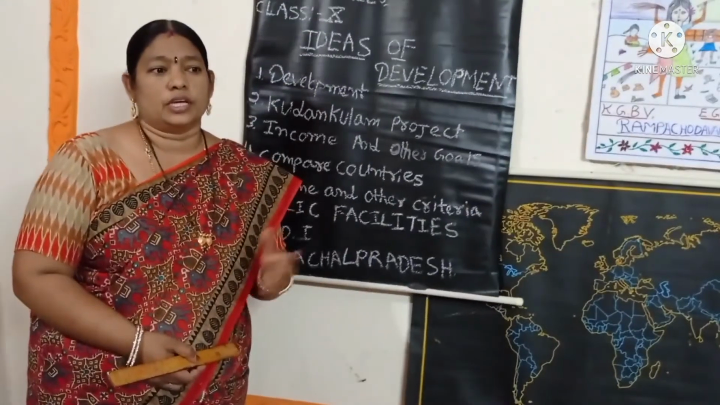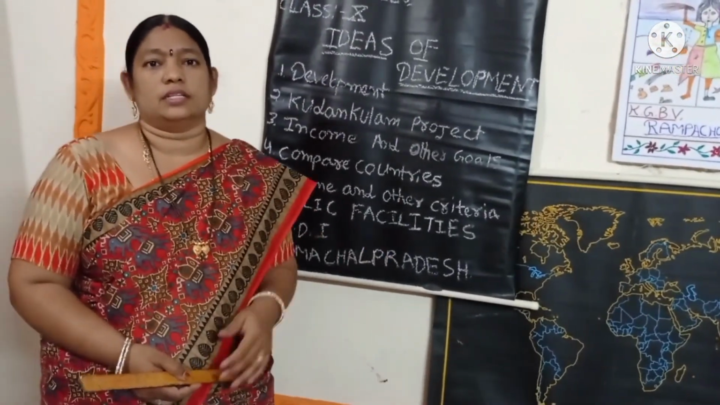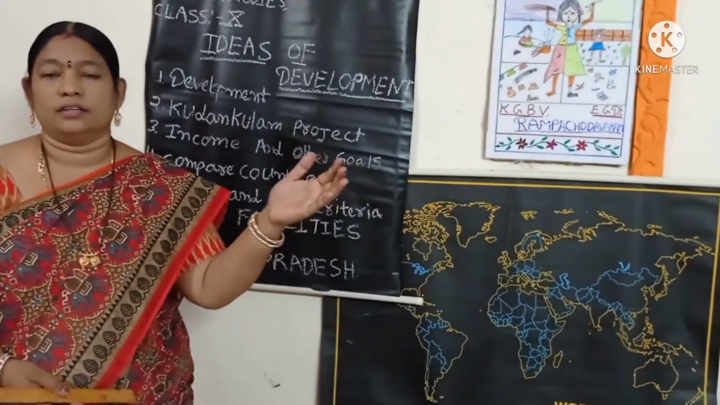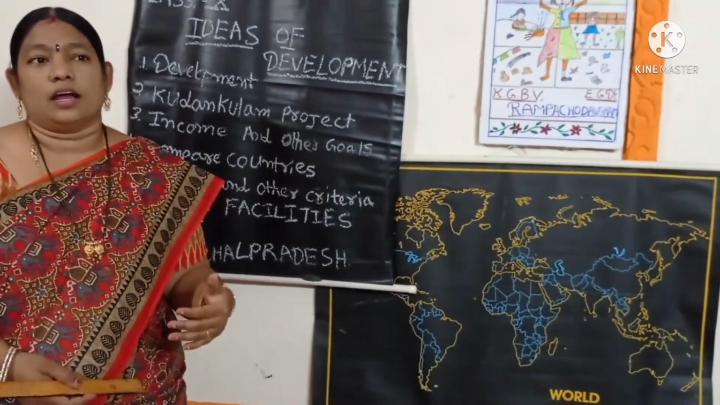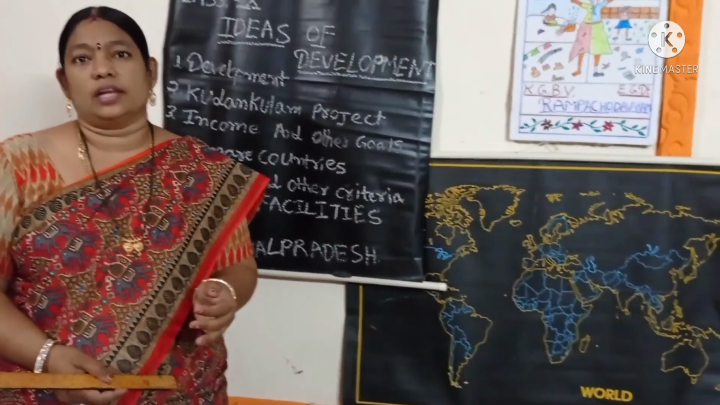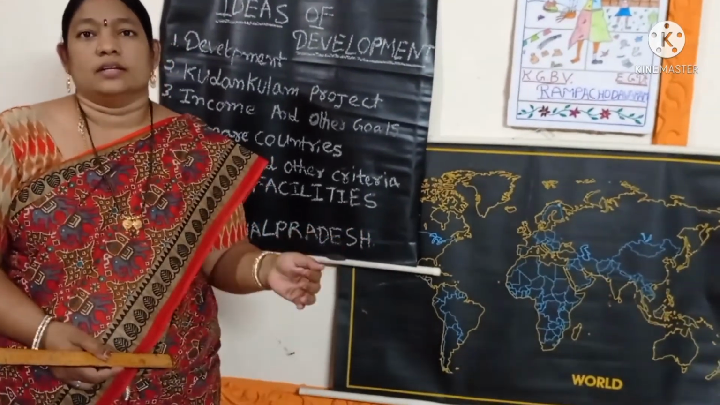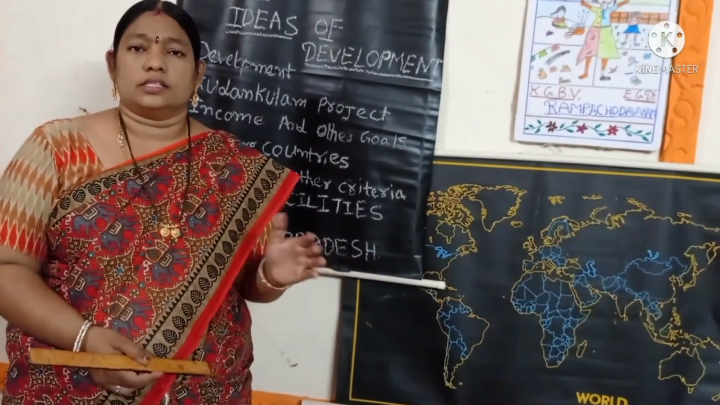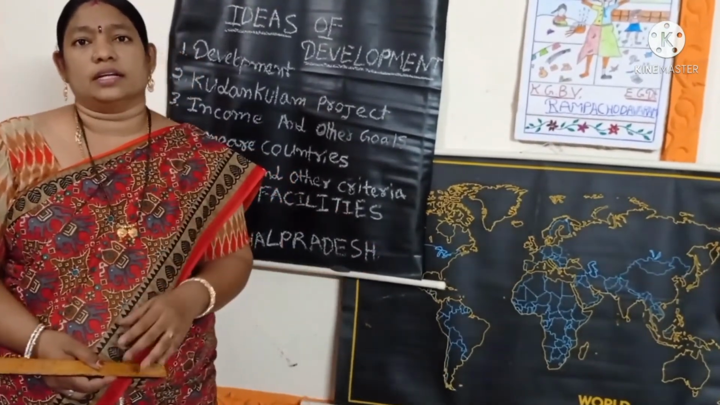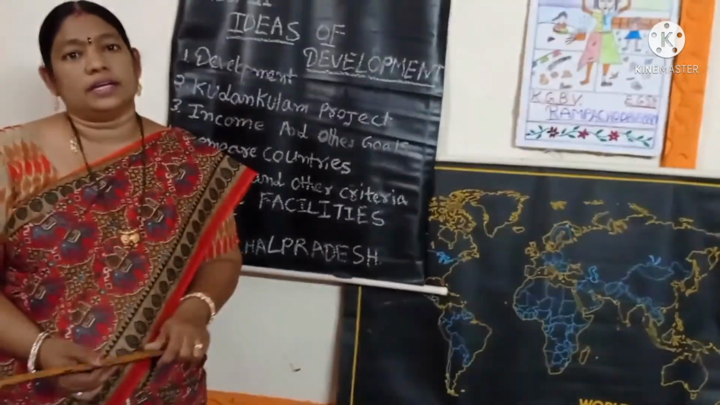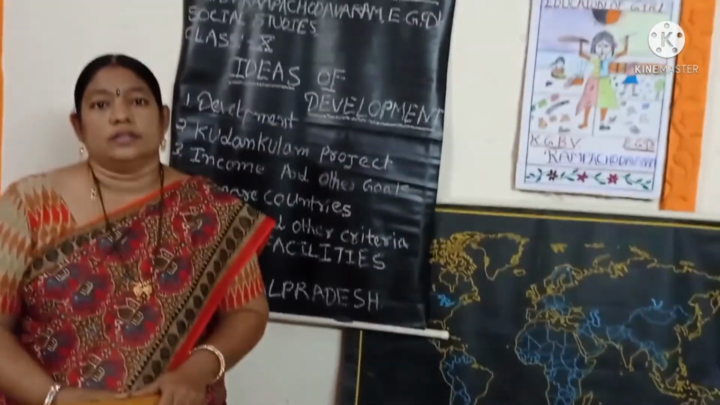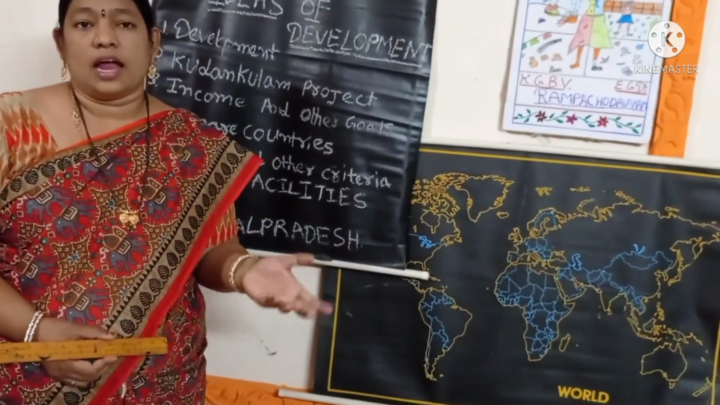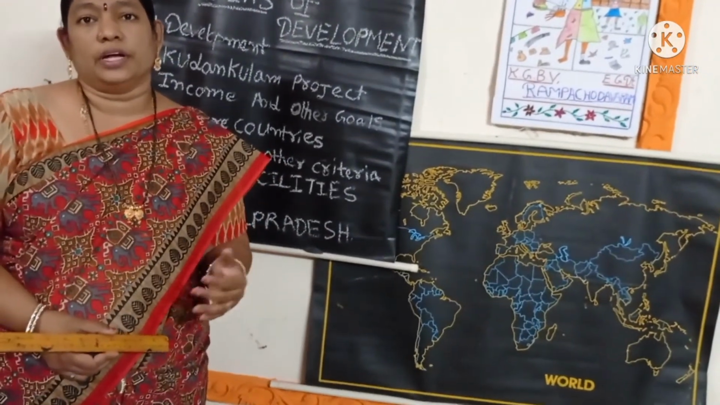Then we compare countries. Actually, in the classroom we all compare with others. The girl is tall, the girl is short, the girl is white, the boy is black. Also, he is brilliant, he is dull. So we all compare. So how do we compare countries? We will compare the income of the country. So high income countries are rich countries, and low income countries are the less developed countries.